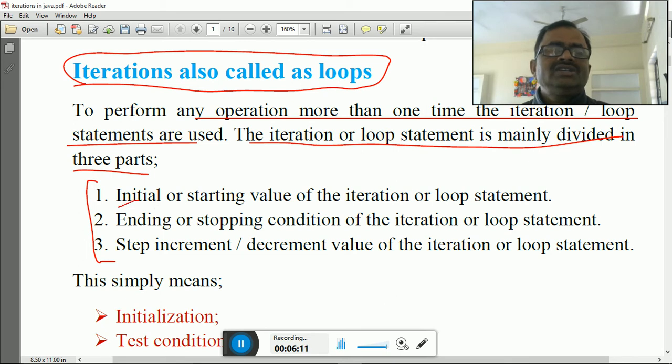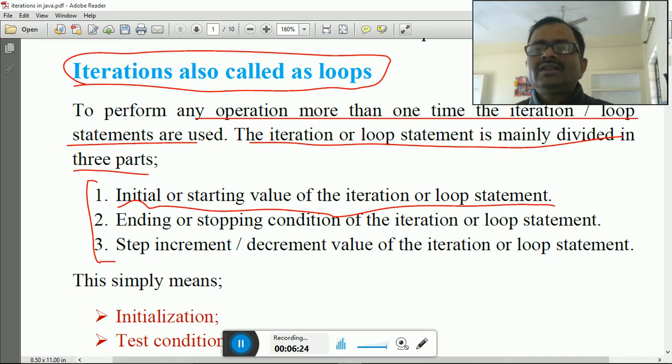First one is the initial or starting value of the iteration or loop statement. Suppose I tell you to write your name 10 times. So what will happen? The counting will start from 1. That is known as the initial value. First time, then the second time, the third time. Like that, one by one the control will count how many times you have done this and how many times you have to do it. So the first one is the starting value, that is known as the initial value.